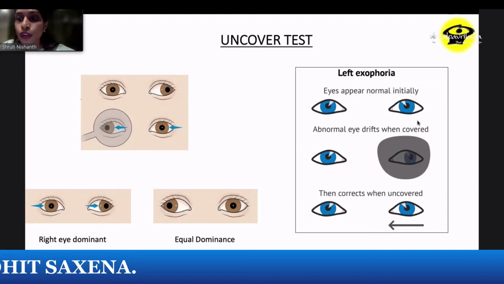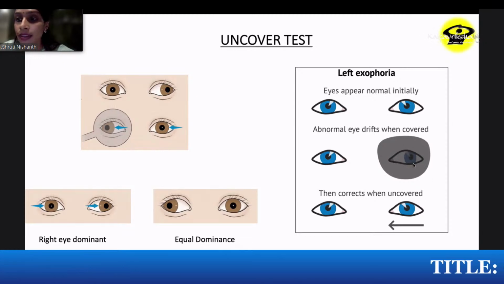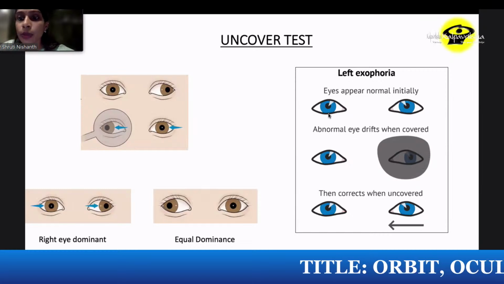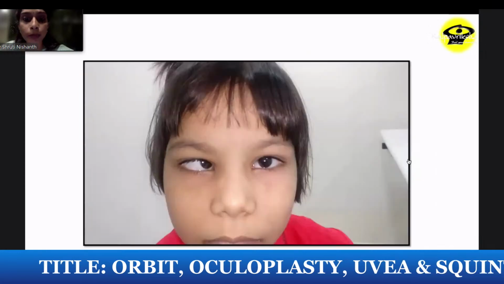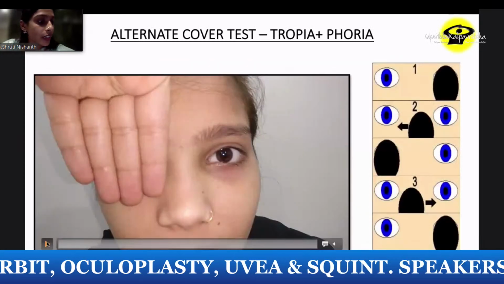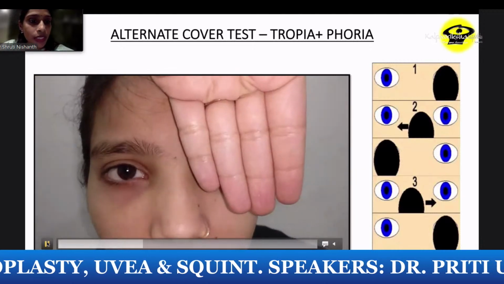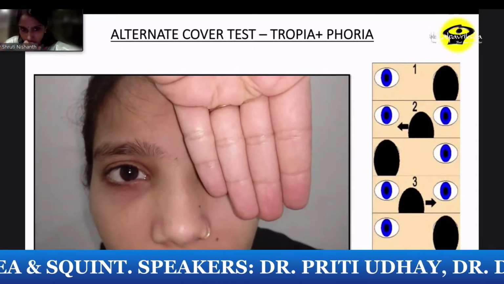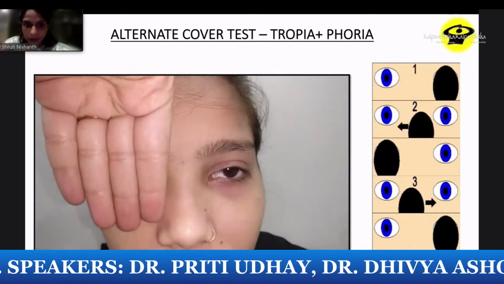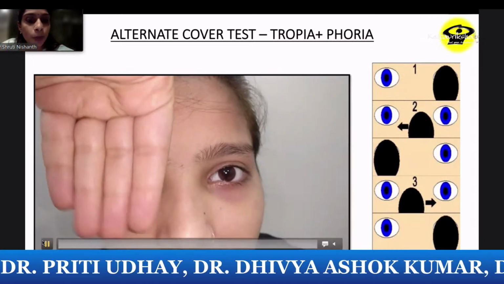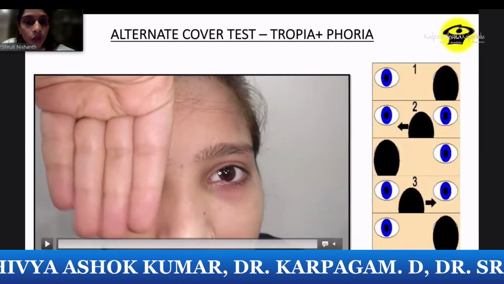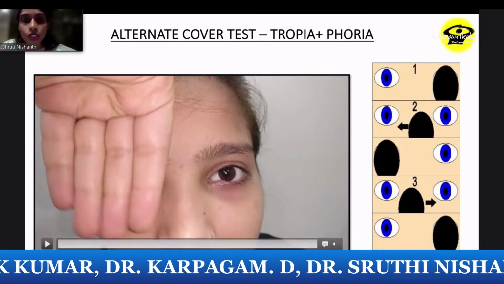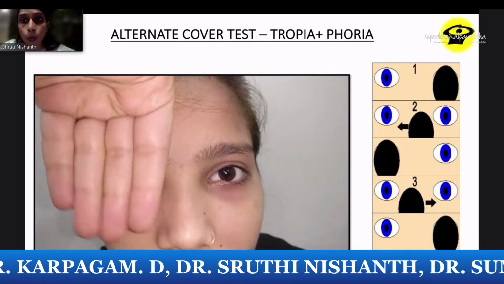So if it is an exophoria, you have to observe the eye under the cover and you will see a movement under the cover. So in exophoria, there will be no tropia, but when under cover, you will be able to see a compensating movement. So this is an alternate cover test here. You can see when we alternately cover and uncover, you get a phoria plus the tropia component together. So this eye takes up fixation. When you cover alternately, this eye takes up fixation. So this is called the alternate cover test, which measures the tropia plus the phoria.